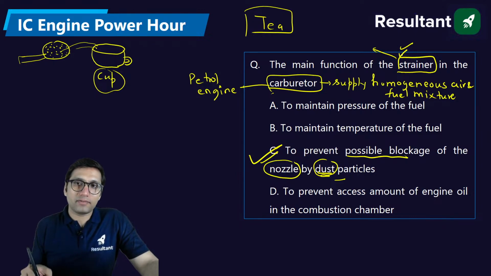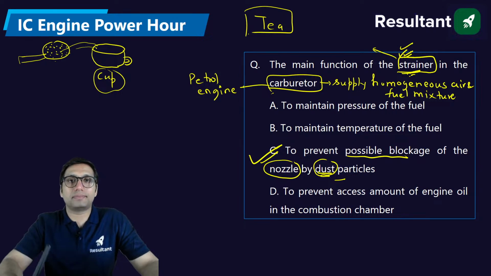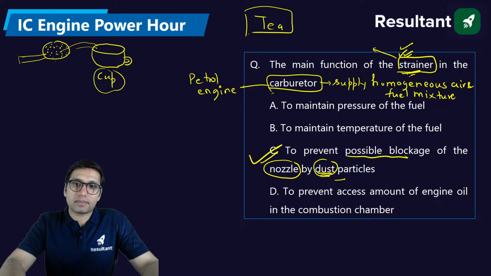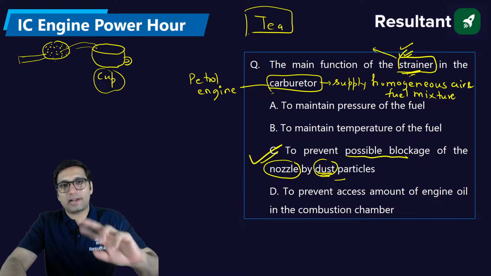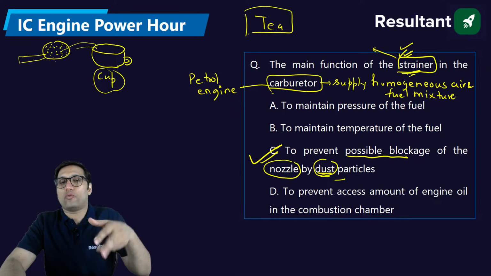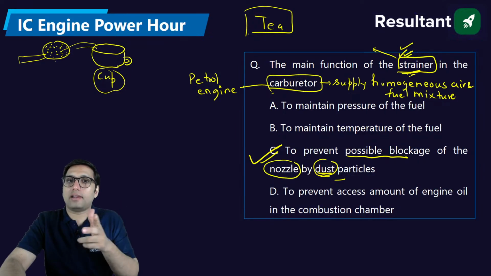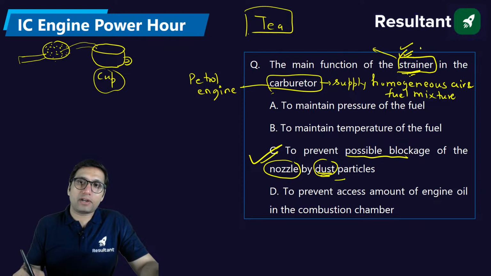So that filter used for filtering the petrol is called strainer. Okay, that is a kind of strainer. And when we say this air filter you're talking about, that is used to filter the dust particles present in the air. Okay, the purpose is the same, to filter the dust particles. But filtering is done for two different things. One is used for filtering the air, other is used for filtering the petrol. So the one which is used for filtering the petrol is strainer.